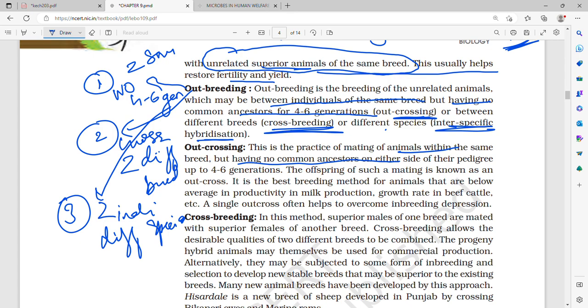Outcrossing is the practice of mating animals within the same breed but having no common ancestors on either side of their pedigree up to 4 to 6 generations. Offspring of such a mating is known as an outcross. It is the best breeding method for animals that are below average in productivity, in milk production, growth rate in beef cattle, etc. A single outcross often helps to overcome inbreeding depression. This is a very important line, and there are questions in NEET regarding this. That is, inbreeding depression can be stopped by a single outcross.